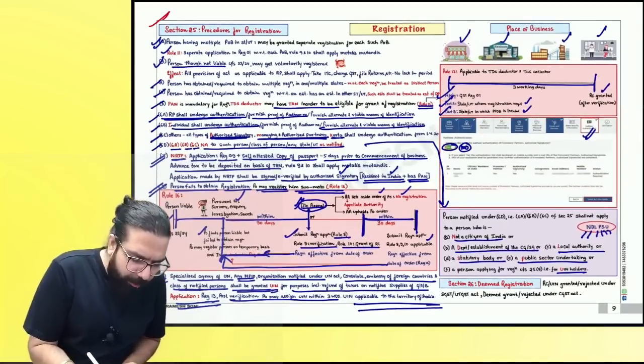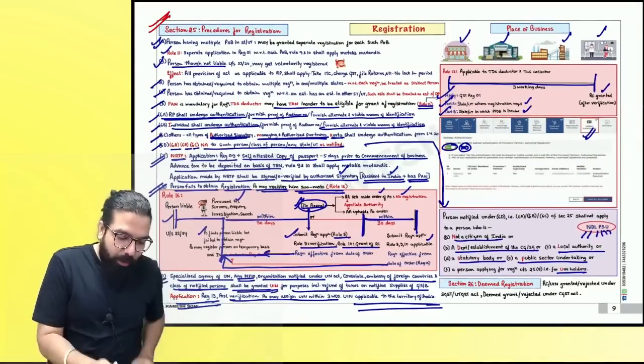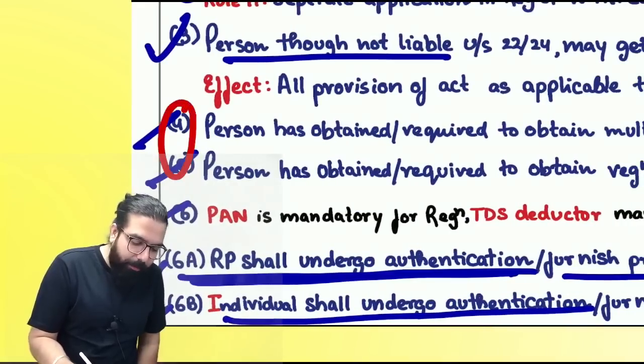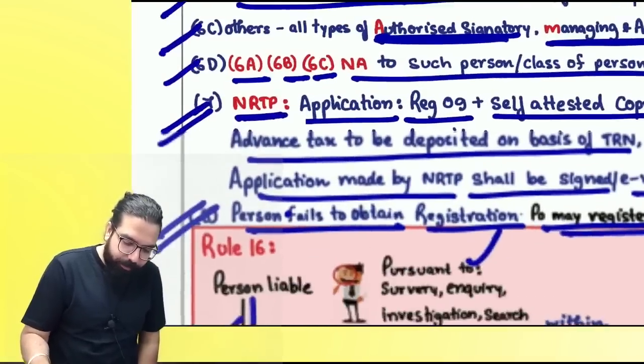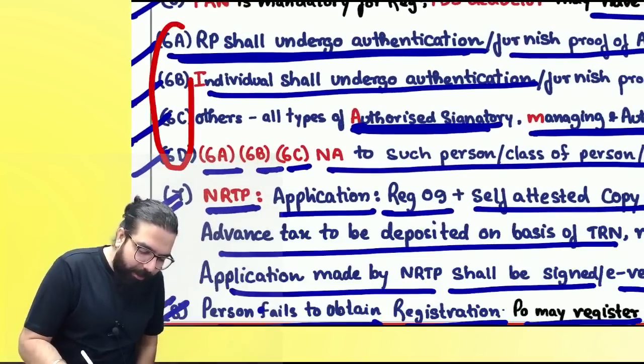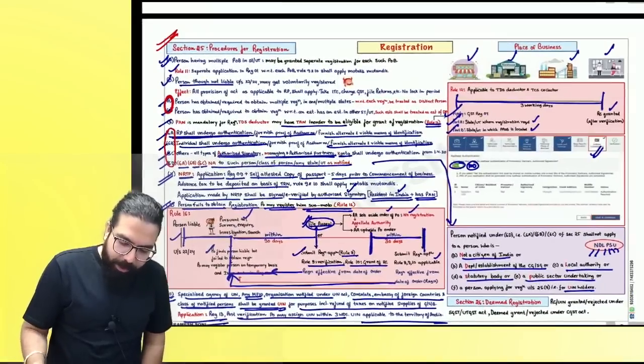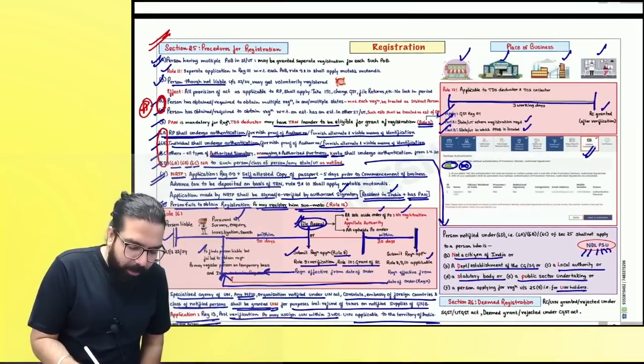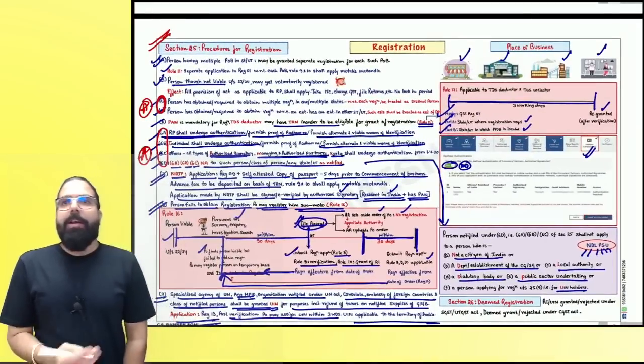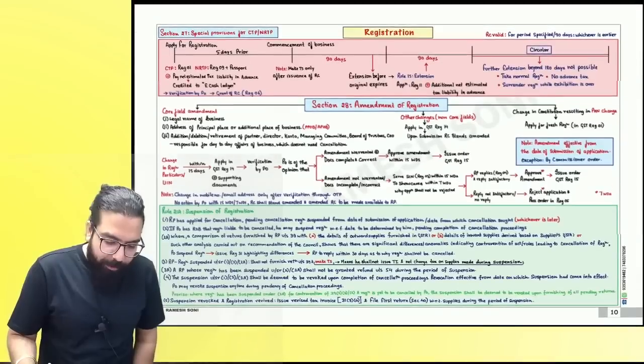When we come to section number 25, in section number 25, sub-sections 4 and 5, to deem distinct person, you should remember. You should remember 6A, 6B, 6C and 6D. These two are the A-graded points. Are we clear? Other than this, everything I have anyway told you. Please come to the next one.